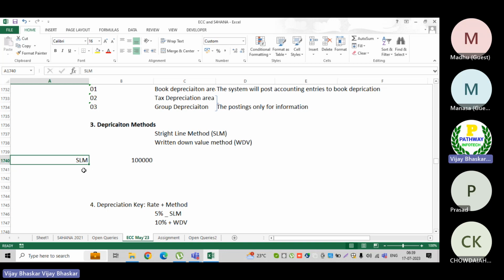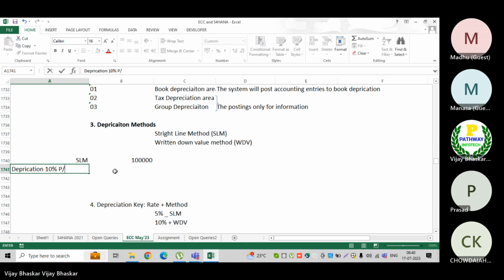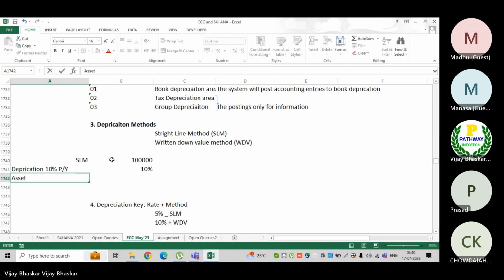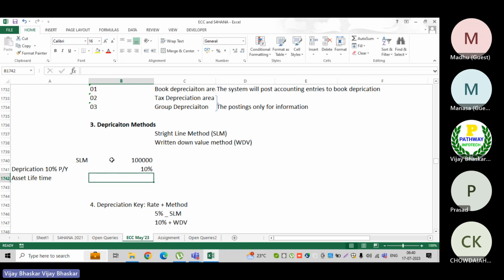If I follow depreciation of 10% per annum, 10% per year, then let's say the asset lifetime is 10 years.